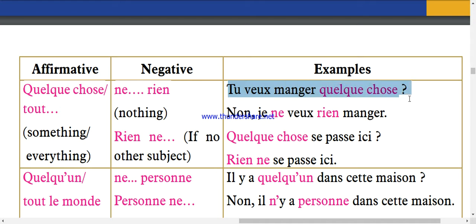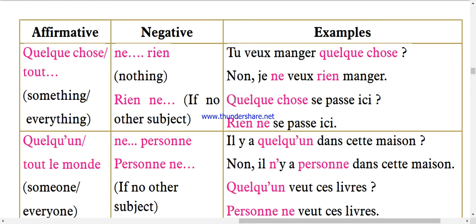Tu veux manger quelque chose? Do you want to eat something? So you'll answer no, je ne veux rien manger. You have to keep in mind that this is a basic rule of French, that between ne and the negative word you always use the main verb, right? So that's why there's a space here. After ne there's a space, then rien has come, so you have to put the verb in between.